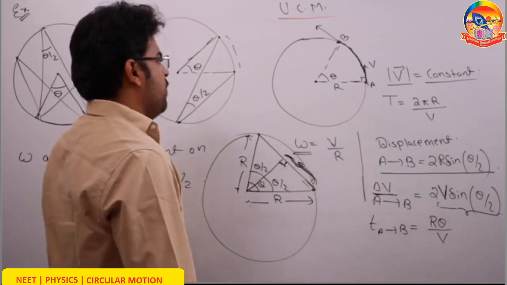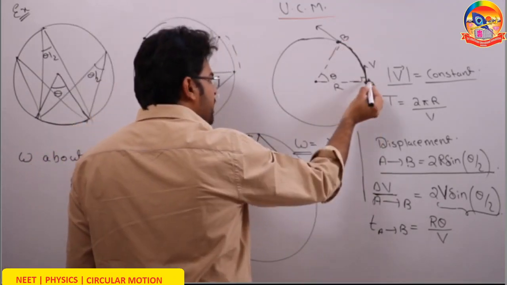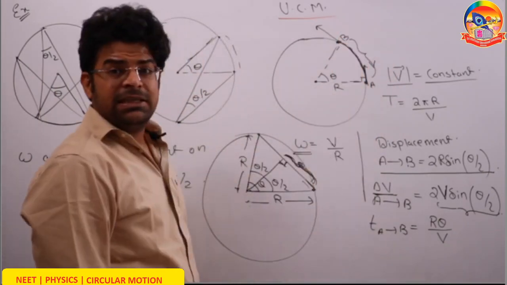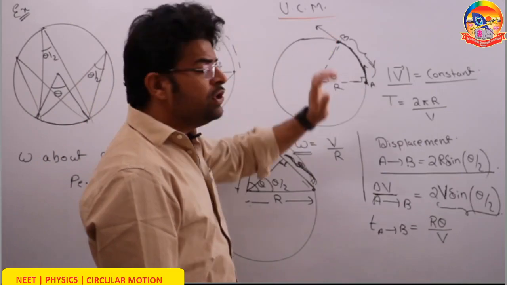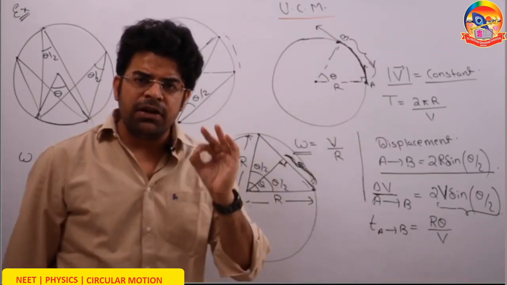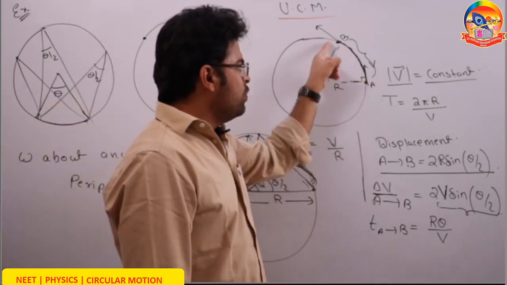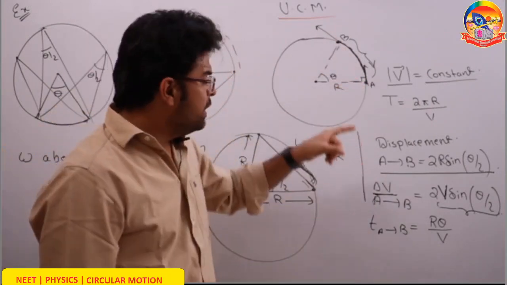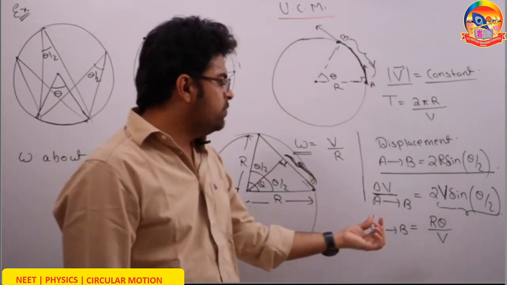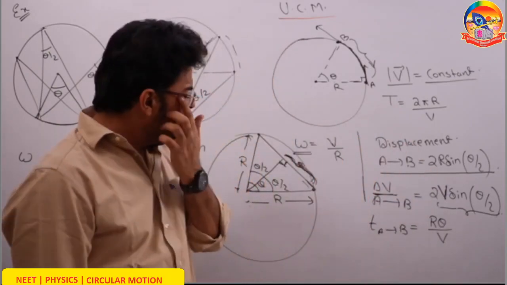Next, what will be the time taken by the particle to go from A to B? Going from A to B, the particle covers a distance along the arc, and this distance covered along the arc equals radius into theta. So this length equals r theta. The time taken has to be equal to distance traveled divided by speed. Distance traveled is r theta, the speed is v, so the time taken has to be r theta by v.